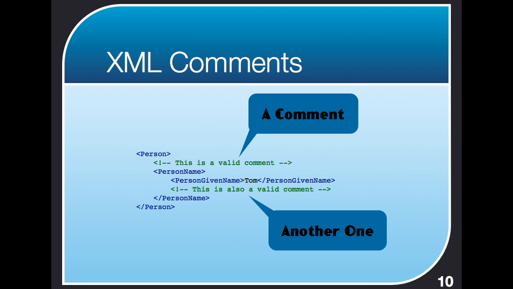Here's a quick look again at the example XML we saw a couple slides back, and here we've just added a couple comments. One comment just says, this is a valid comment. The other one says, this is also a valid comment. Now, one thing you may notice at this point is that the comments are a different color. And while XML is just plain old text, if you do your XML in a dedicated XML editor, editors will usually color code the XML so the different things are in different colors and everything makes sense. In this case, the editor I use makes the tags dark blue, makes comments green, makes the actual data black.